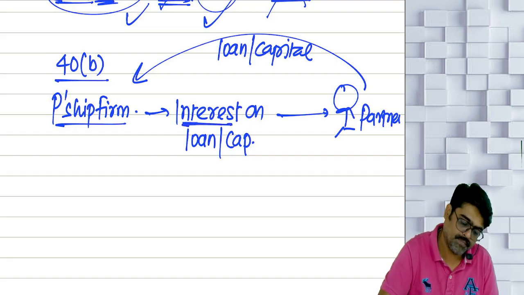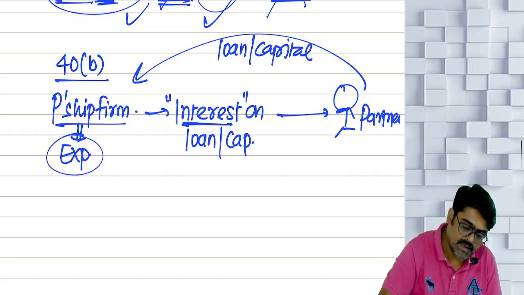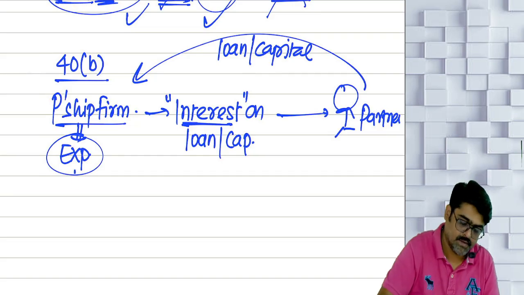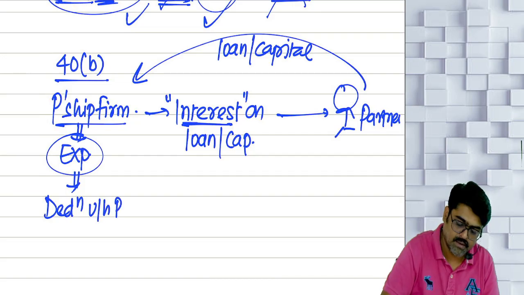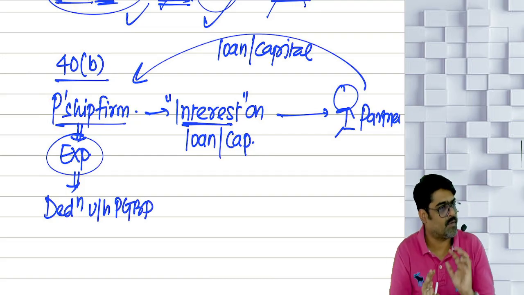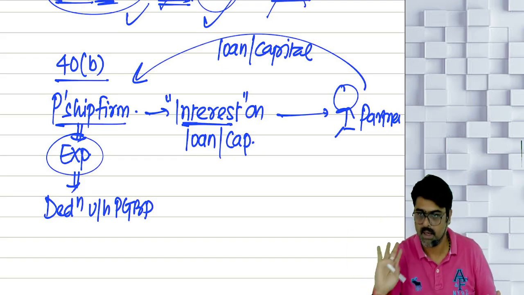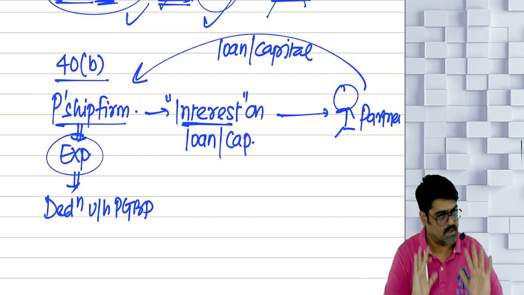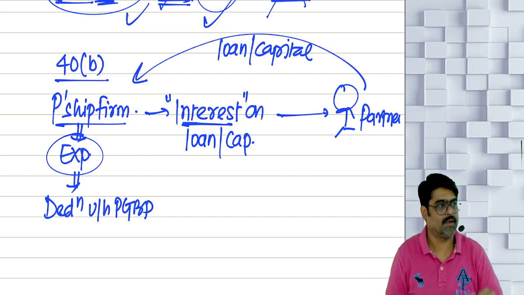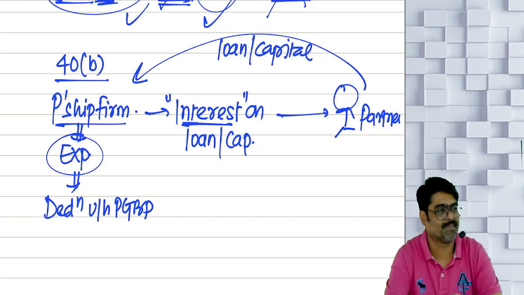So now tell me, for the partnership firm, this interest is an expense which the firm will claim as a deduction under the head PGBP. Whatever business income the partnership firm is earning, the deduction for this expense will be allowed only if this interest was authorized by the partnership deed.